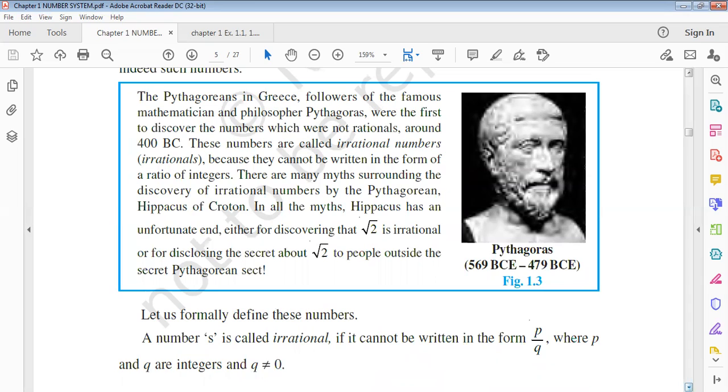These numbers are called irrational numbers or irrationals because they cannot be written in the form of a ratio of integers. There are many myths around the discovery of irrational numbers by the Pythagorean, Hippasus of Metapontum. In all the myths, Hippasus has an unfortunate end, either for discovering that root 2 is irrational. So how root 2 is irrational, we are discussing here.